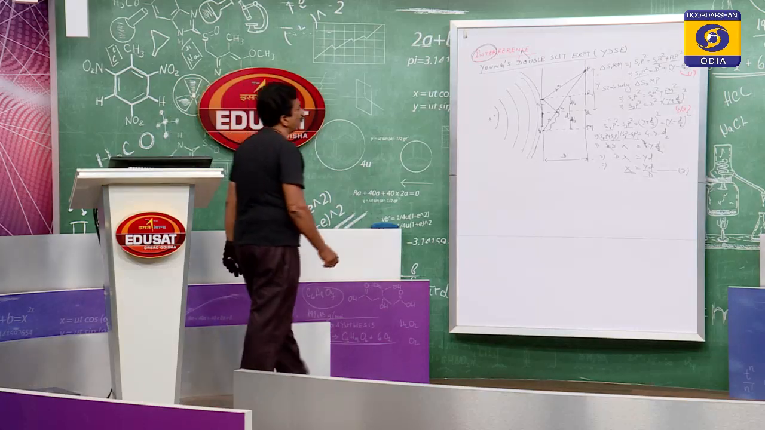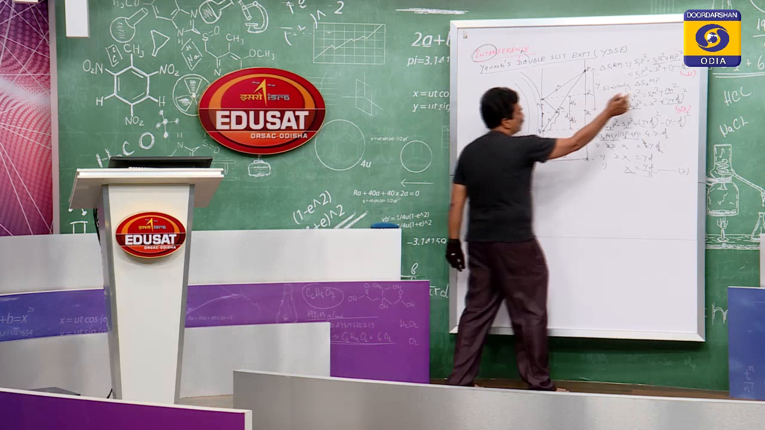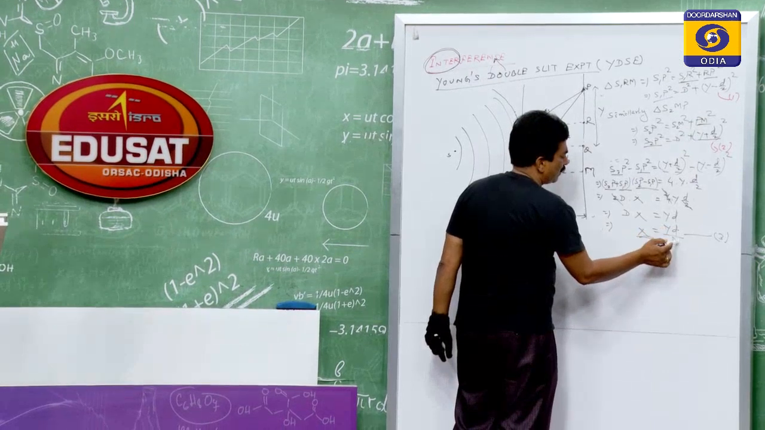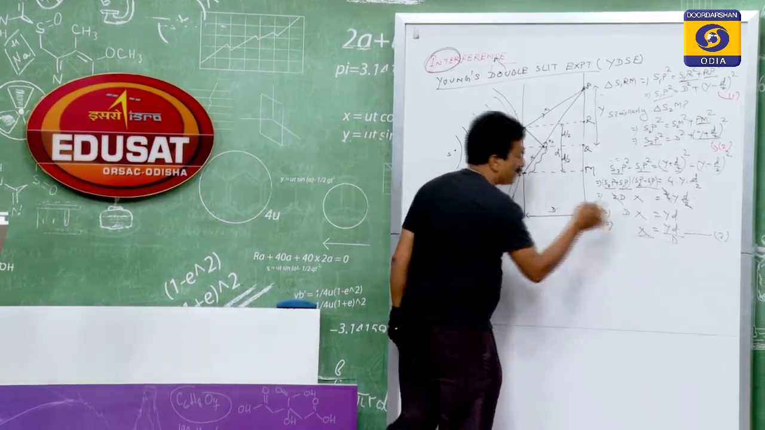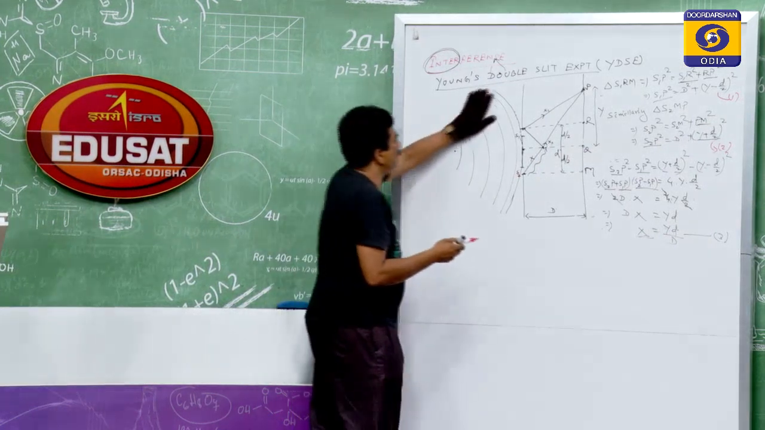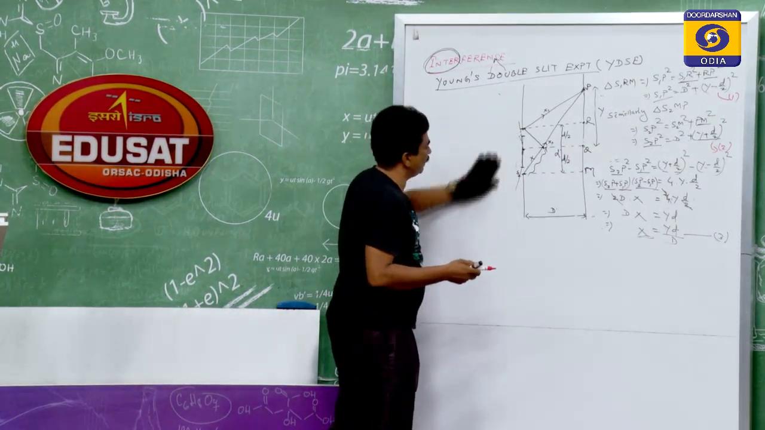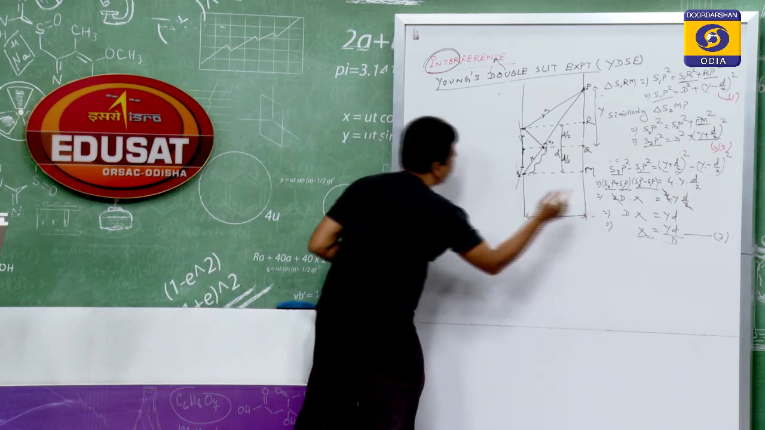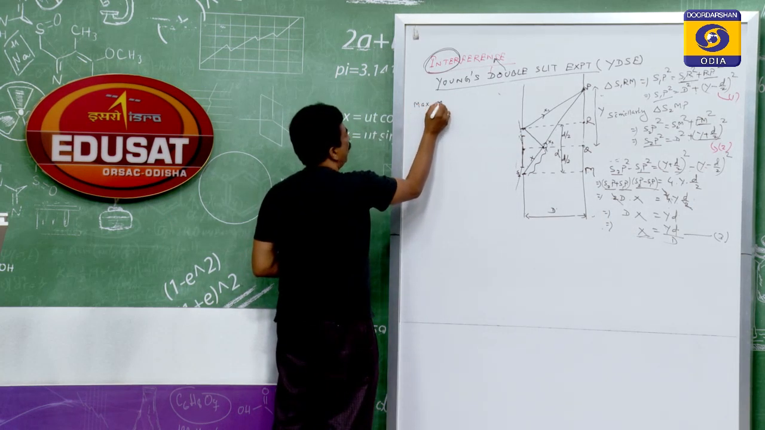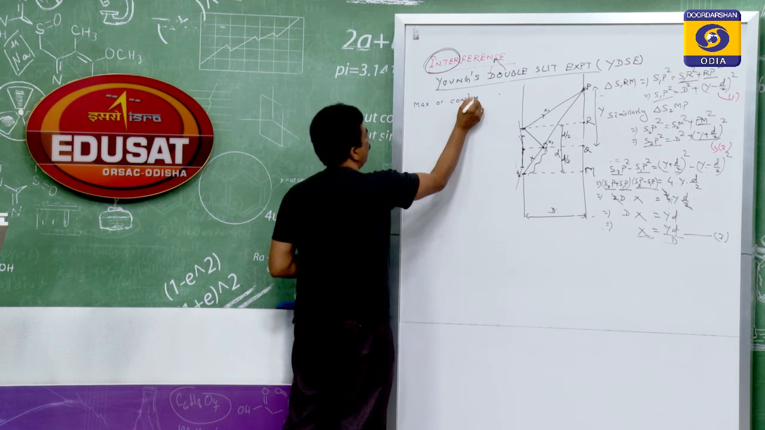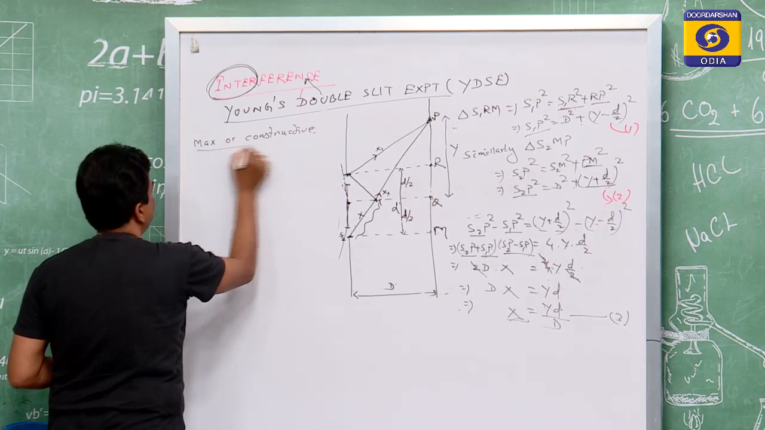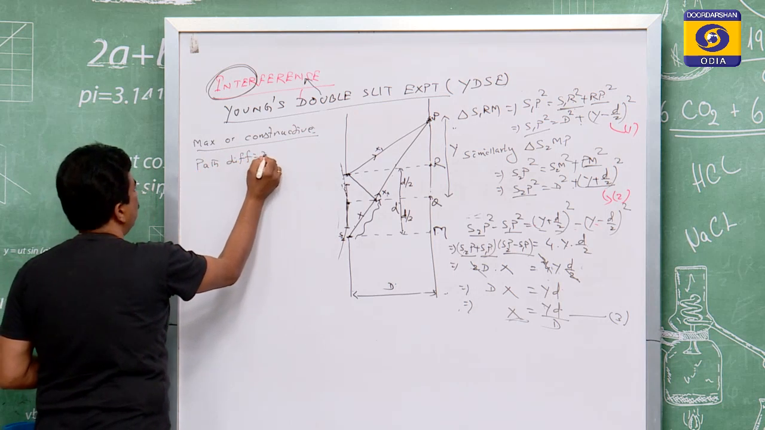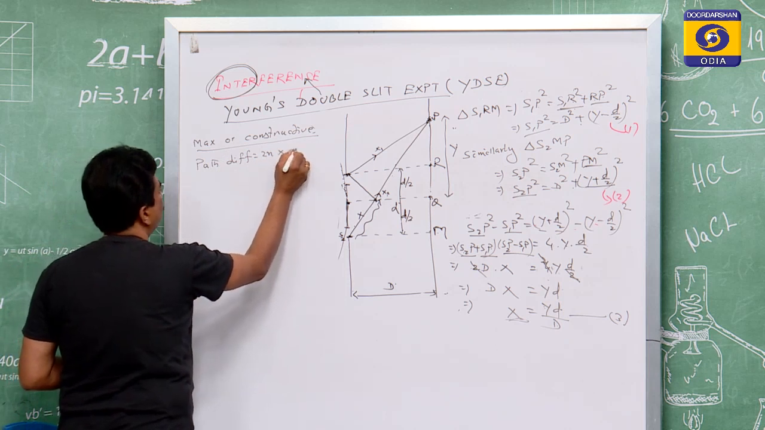As we have derived, there are three equations: S1P square is equation 1, S2P square is equation 2, and x is equal to y small d by capital D. This x is the path difference. As we have seen earlier, depending upon the path difference, it will provide the maximum and the minimum. For the constructive case, the path difference is equal to even multiples of the wavelength.